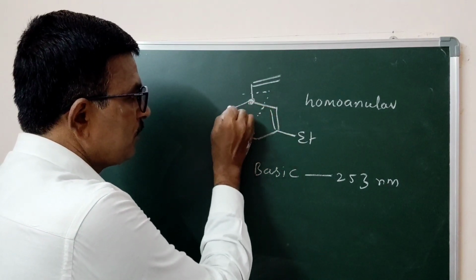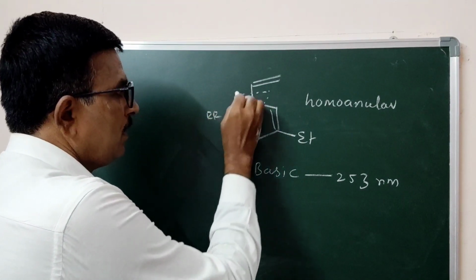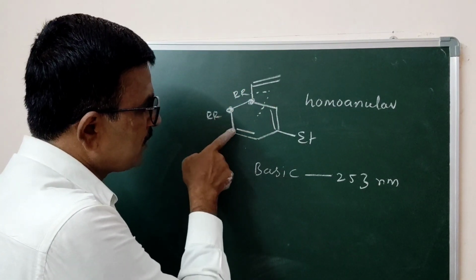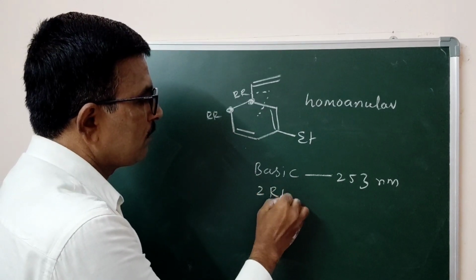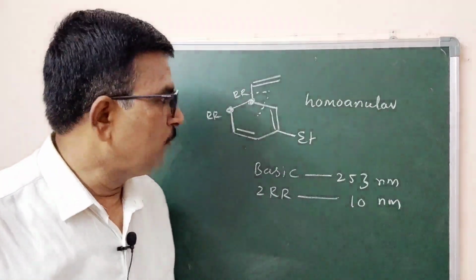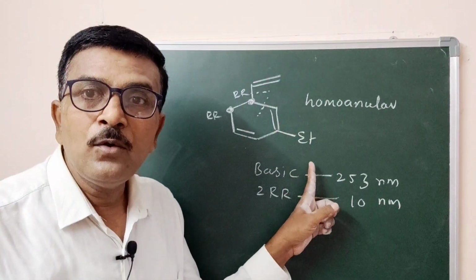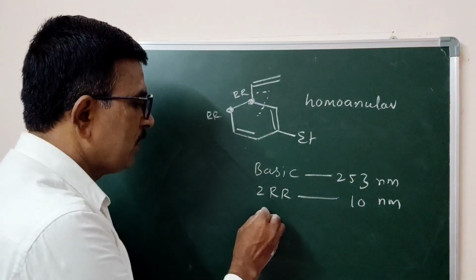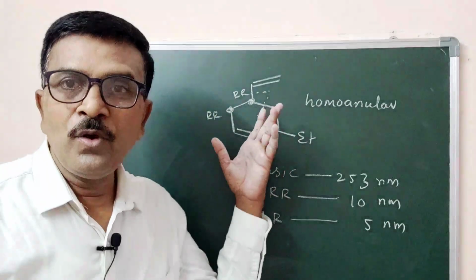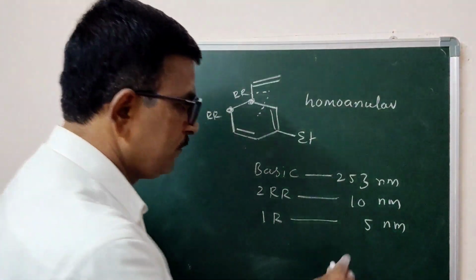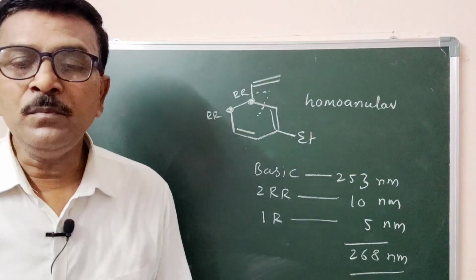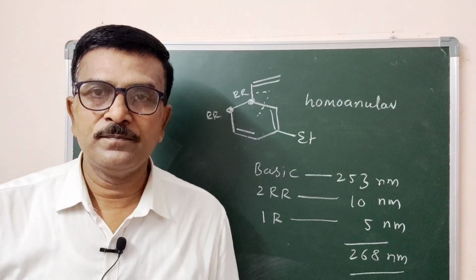Now coming to ring residues. This is one ring residue, this is the second ring residue. This carbon is attached with this double bond, and this carbon is attached with this double bond. Two ring residues, 10 nanometer. Now here one ethyl group attached with the conjugated system, that is one alkyl group, 5 nanometer. There are no exocyclic double bonds. Therefore the value becomes 268 nanometer.